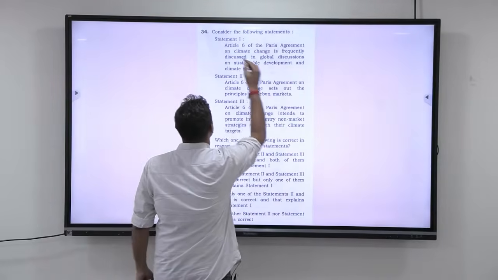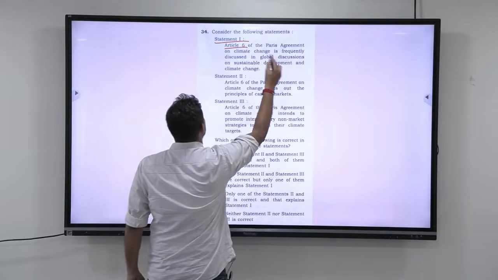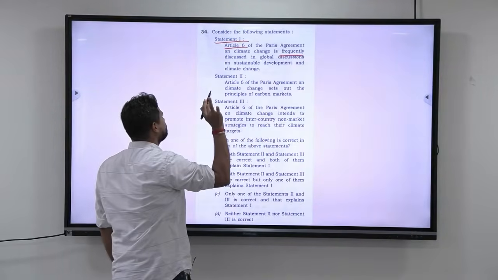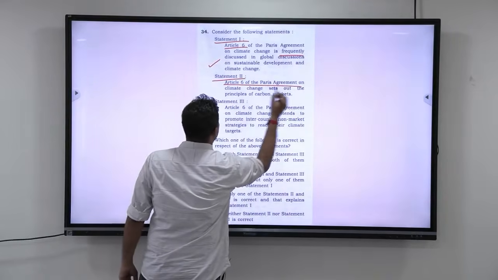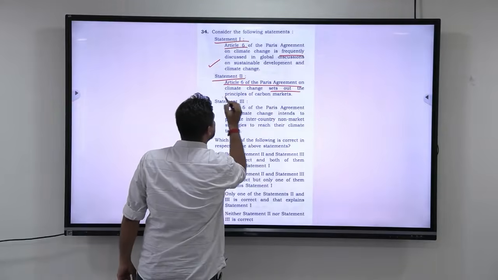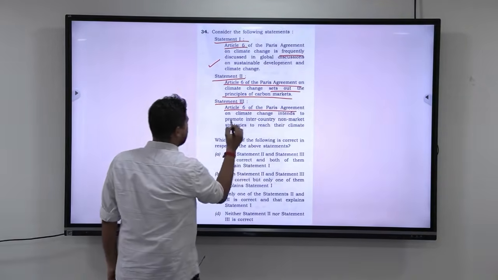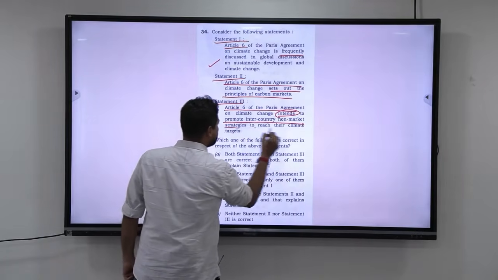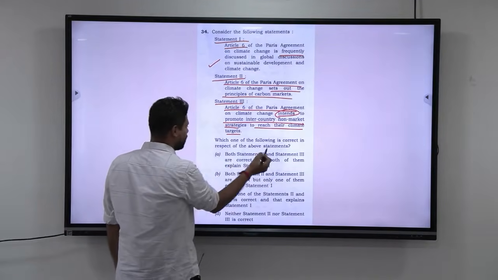Consider the following statements. Statement 1. Article 6 of the Paris Agreement on climate change is frequently discussed in global discussions on sustainable development and climate change. Statement 2. Article 6 of the Paris Agreement on climate change sets out the principles of carbon market. Statement 3. Article 6 of the Paris Agreement on climate change intends to promote inter-country non-market strategies to reach their climate targets. Which one of the following is correct with respect to the above statements?